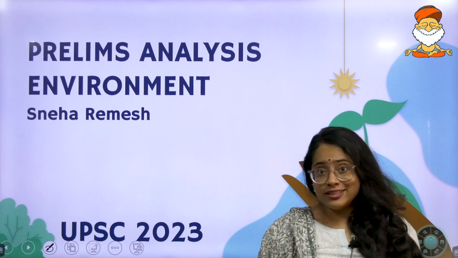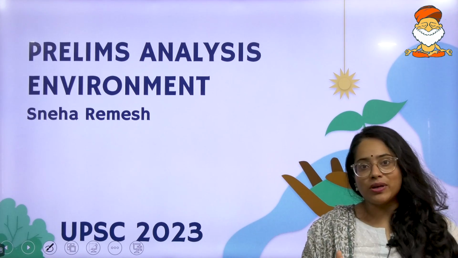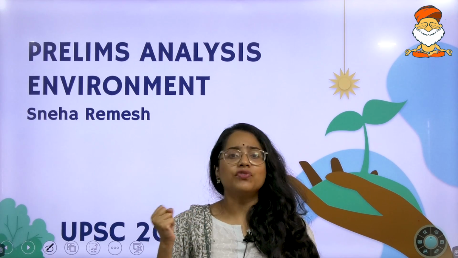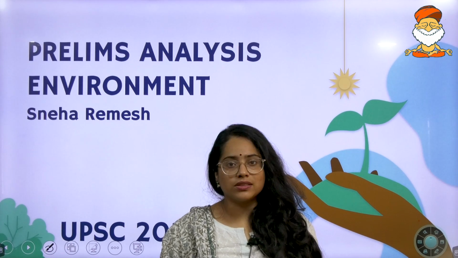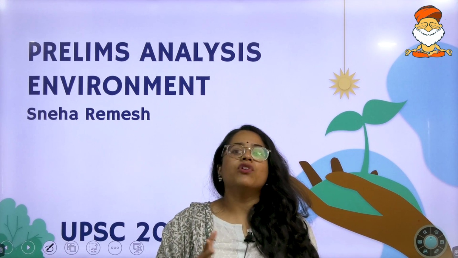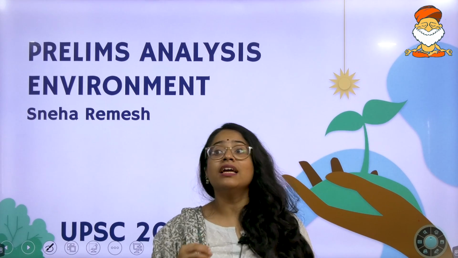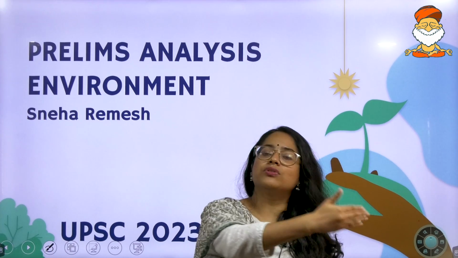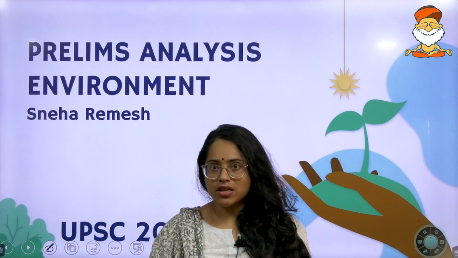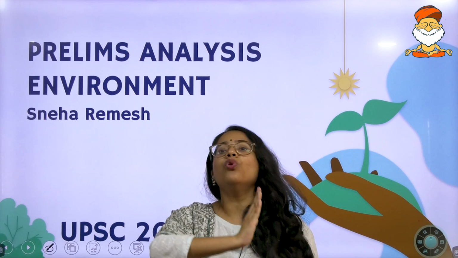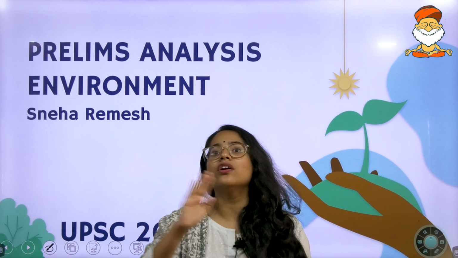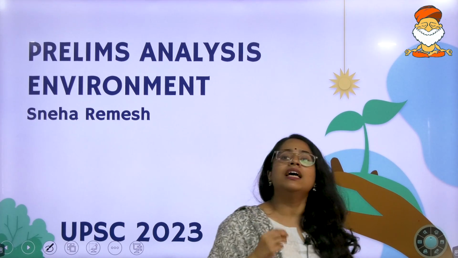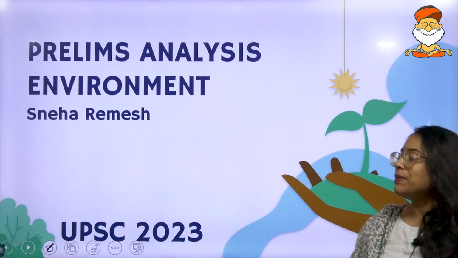But the good side is, previously when there used to be 18 to 20 questions, you would see a lot of very ambiguous questions. You see a lot of confusing facts being asked as questions. On the other hand, over here the environment section is comparatively easy in comparison to the entire paper and in comparison to last year's questions. It is somewhere between easy to moderately difficult, but not hard or super difficult. So with that in mind, let's start discussing the questions one by one.